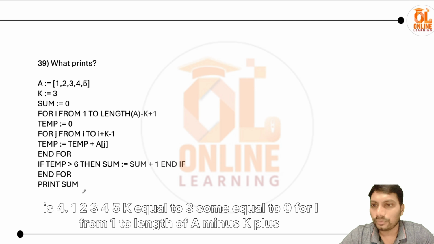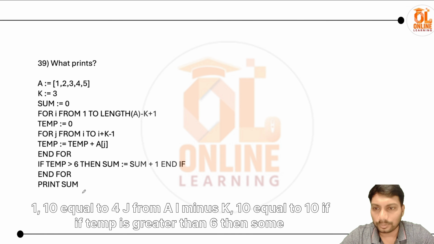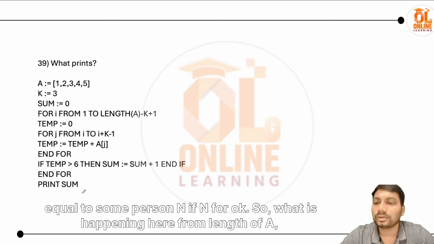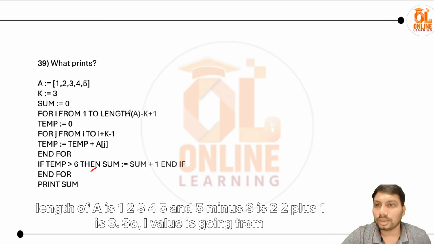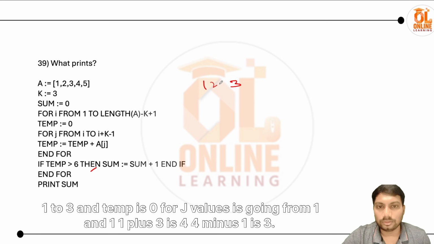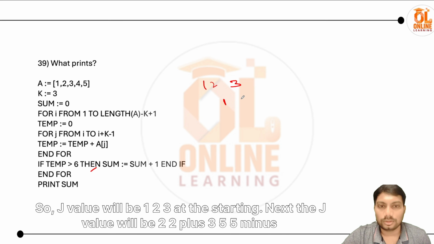Array 1 2 3 4 5, k equal to 3, sum equal to 0, for I from 1 to length of a minus k plus 1, temp equal to 0, for j from I to I plus k minus 1, temp equal to temp plus a of j. If temp is greater than 6, then sum equal to sum plus 1. So what is happening here? The length of a is 5, and 5 minus 3 is 2, 2 plus 1 is 3. So I goes from 1 to 3, and temp is 0. For j, 1 plus 3 is 4, 4 minus 1 is 3, so j will be 1 2 3 at the start.